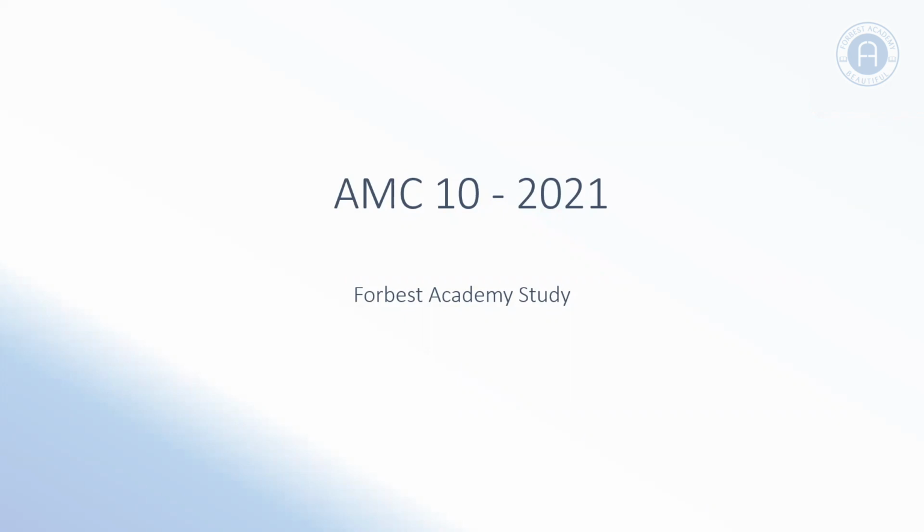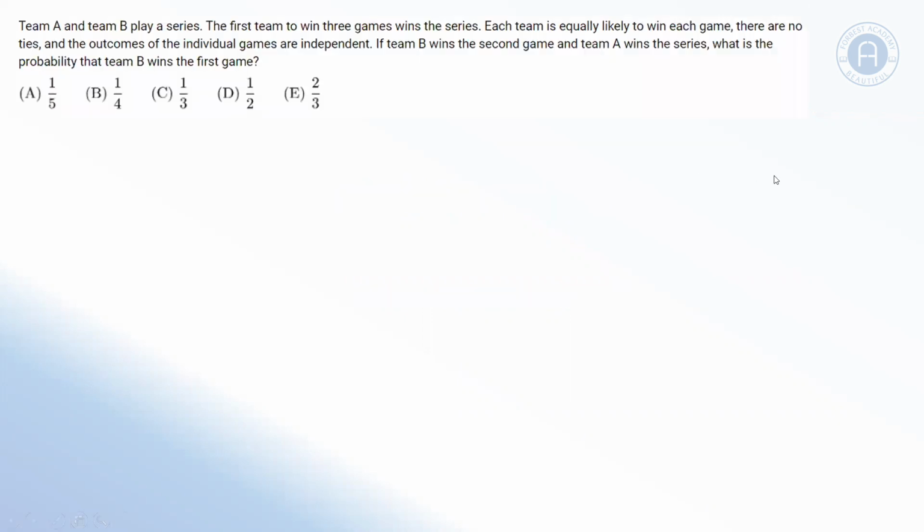This week, we're looking at 5 AMC 10 past paper questions, and today's question: Team A and Team B play a series. The first team to win 3 games wins the series. Each team is equally likely to win each game. There are no ties, and the outcome of the individual games are independent. If Team B wins the second game and Team A wins the series, what is the probability that Team B wins the first game?